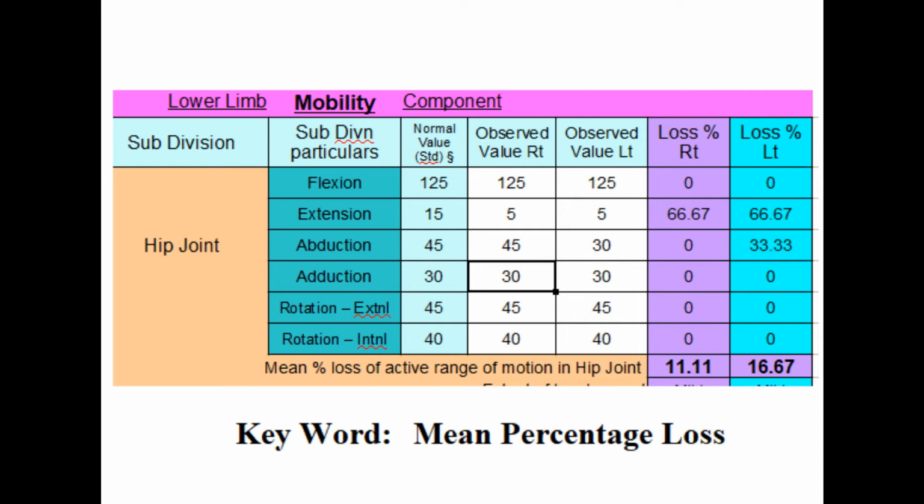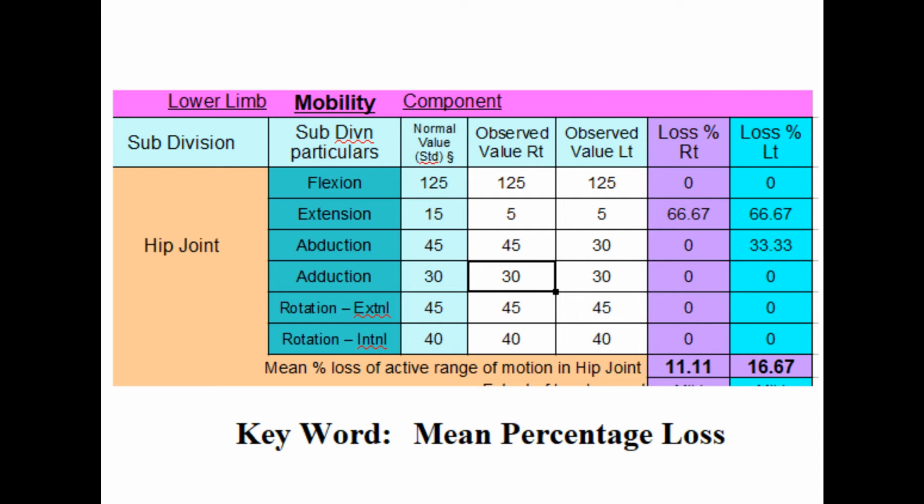Suppose we tabulate observed values and losses in a table, it becomes very clear. On the right side, the mean percentage loss is 11.11% and on the left side it is 16.67%, not at all near 100%. So mean percentage loss is a keyword. It is not the phrase that I have invented. It's given in Gazette 2018 and used in Form A in page 107 and Form B in page 109. You have to remember this keyword, mean percentage loss.